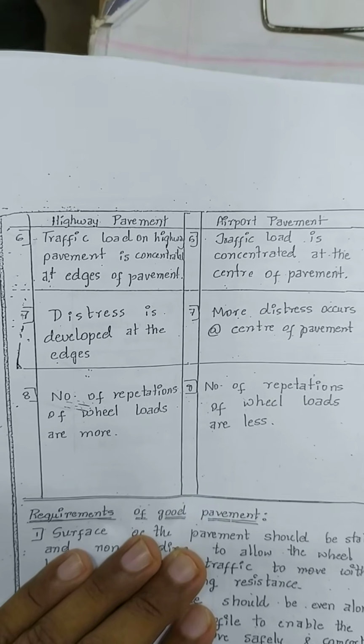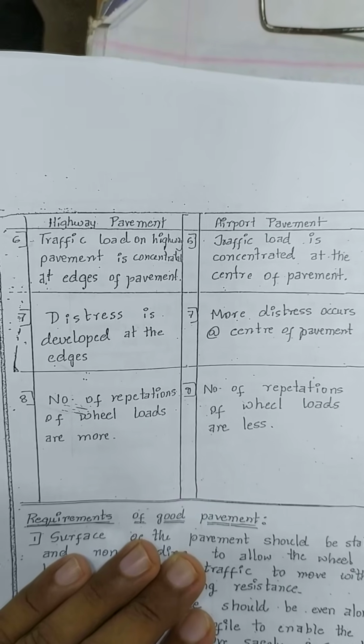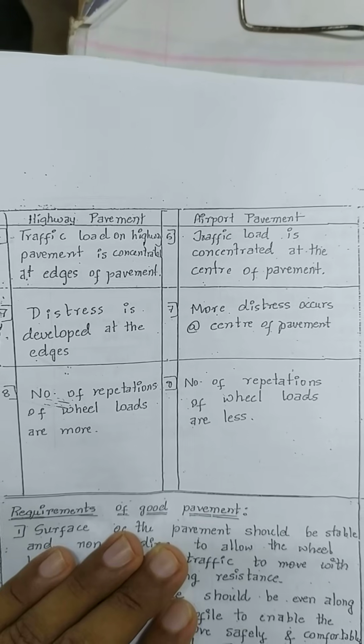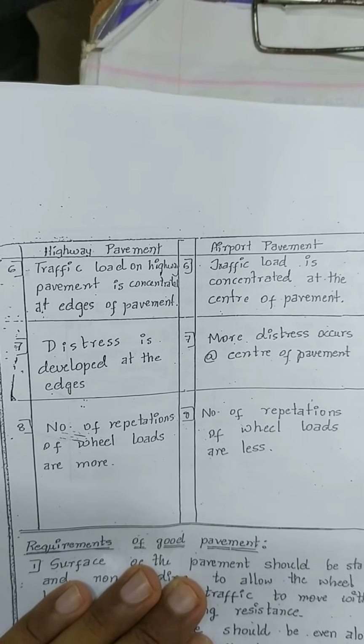And last, number of repetitions of wheel load are more, whereas in airport number of repetitions of wheel load are less.